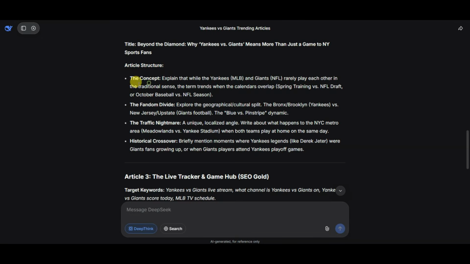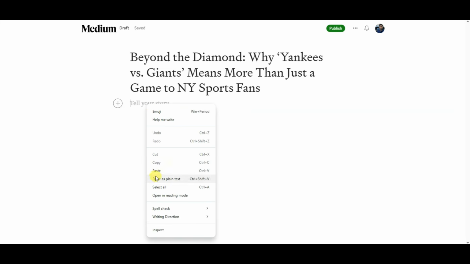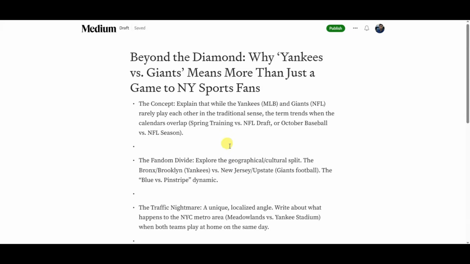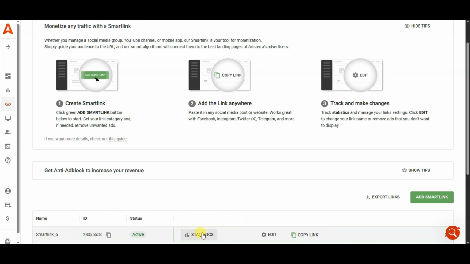Now paste your articles. Here is showing articles. You can copy this article. Now go on medium.com platform. Paste here that article. Now in next step, what you will have to do is you can insert here a smart link. You can visit on Adsterra platform. Here is showing a smart link. Click here to copy a smart link.